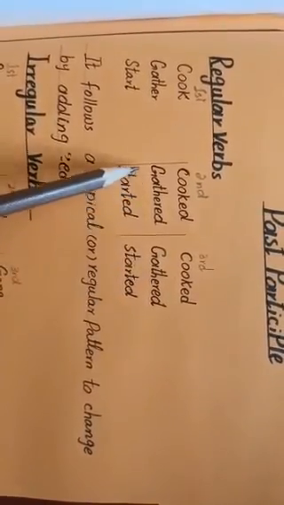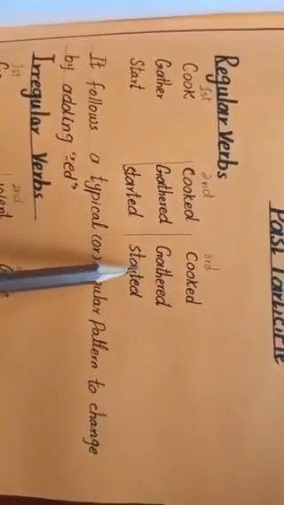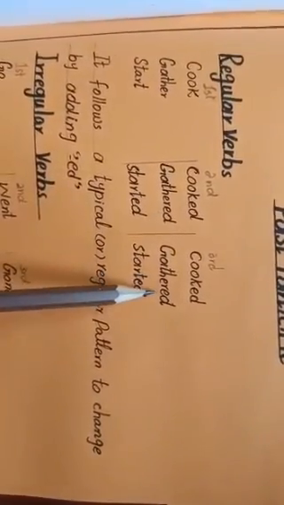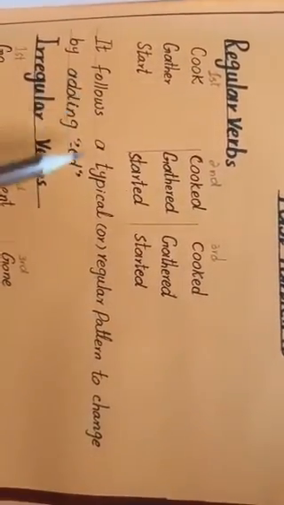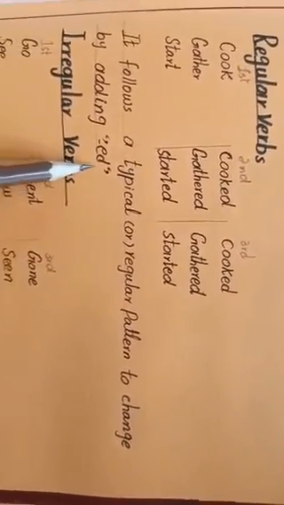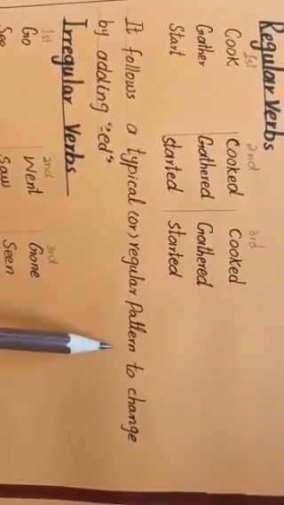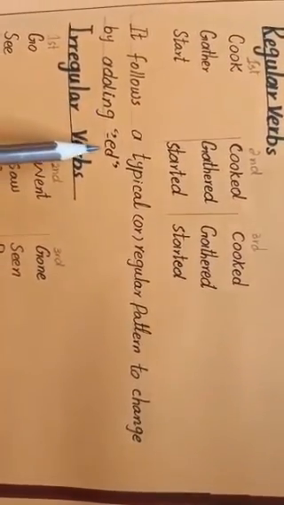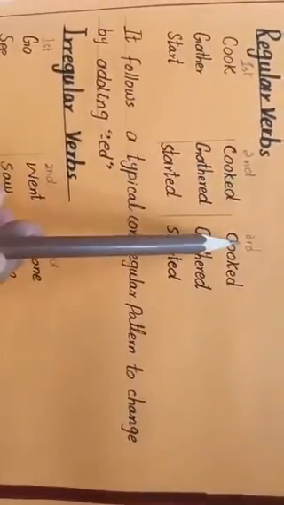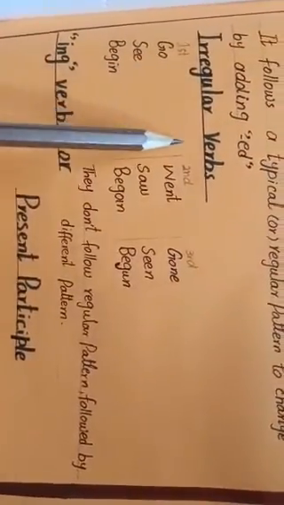You can see the regular verbs are changing by a typical pattern, by adding only ed. The third one is start, started, started. Here it follows a typical or regular pattern, changing by adding ed. The regular verbs are changed by a typical pattern, by adding ed to make the second form of the verb and the third form of the verb. Next are irregular verbs.